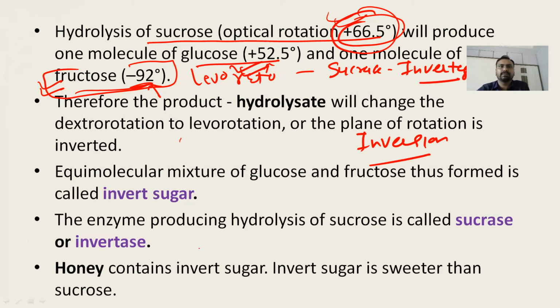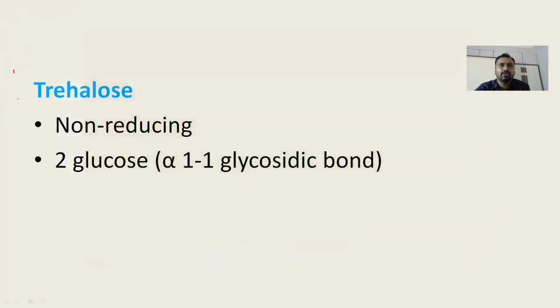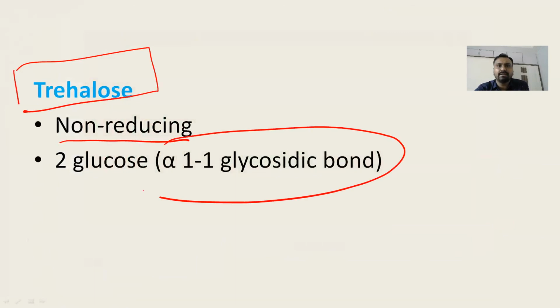That's why the hydrolyzed product is called invert sugar, or the process is called inversion, when sucrose is hydrolyzed. Honey contains invert sugar and is sweeter than sucrose. Sugarcane is a major source of commercial sucrose. Trehalose is non-reducing because it has an alpha 1,1 linkage.